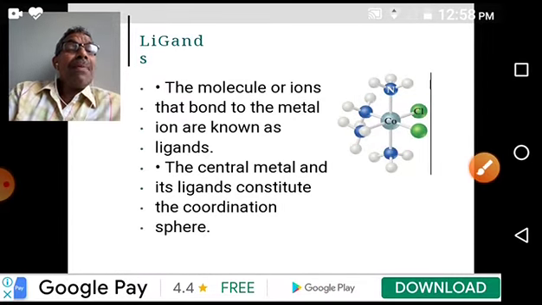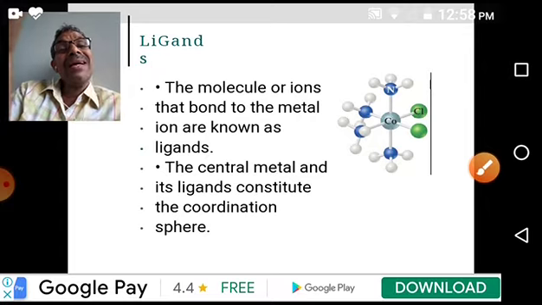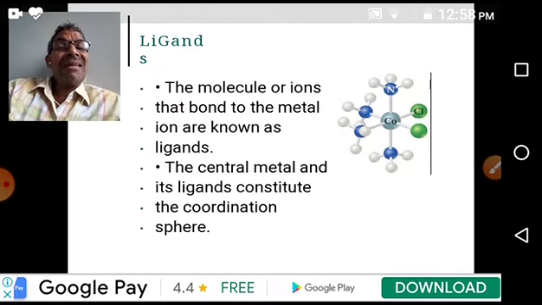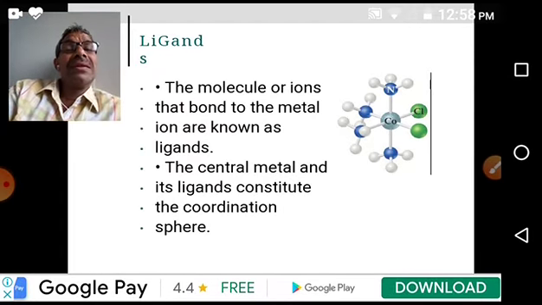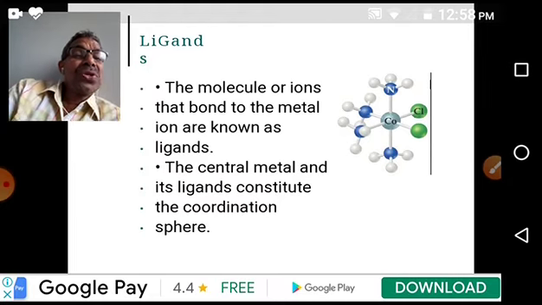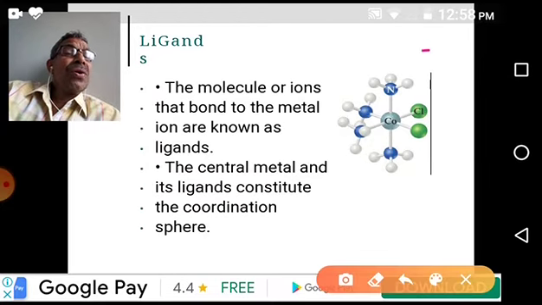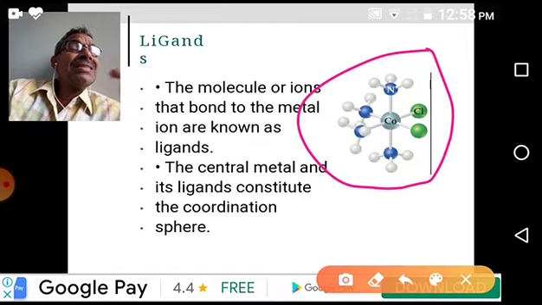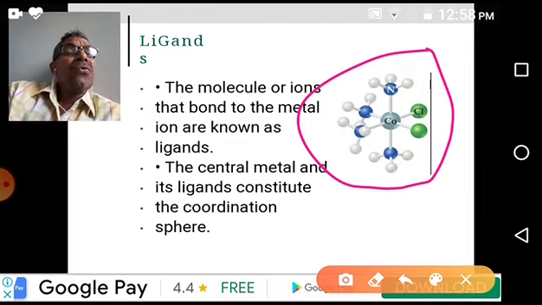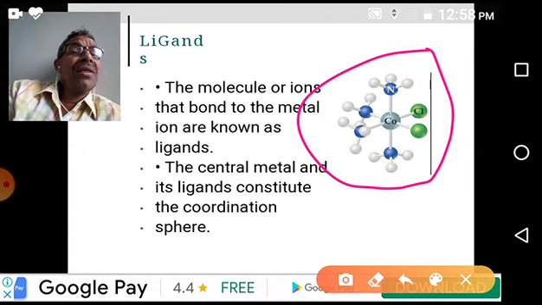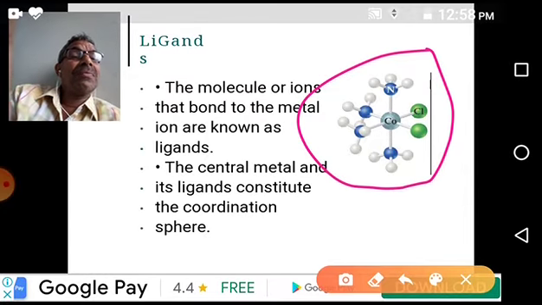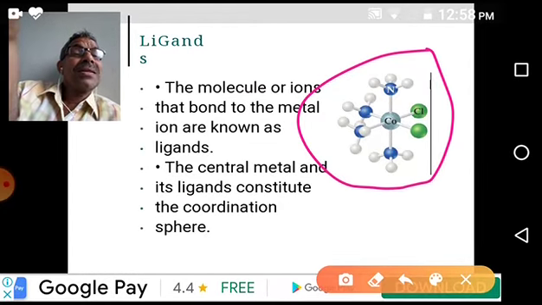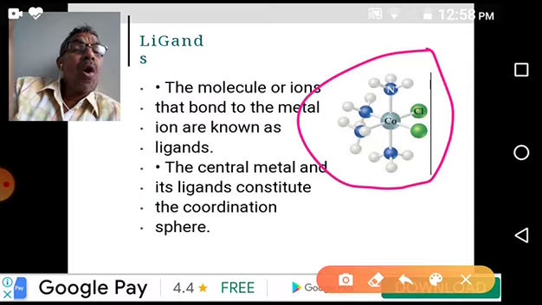The number of ligands surrounded by the central metal atom or ion is also known as the coordination number. For this complex, we can say the coordination number of cobalt is 6. How? 4 ammonia molecules and 2 chloride ions, so altogether 6 ligands surround the cobalt ion. So in this complex, cobalt is exhibiting coordination number 6.